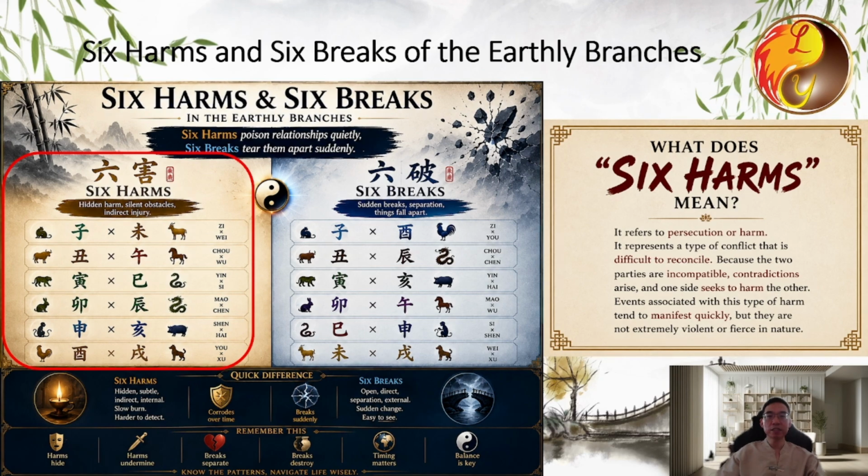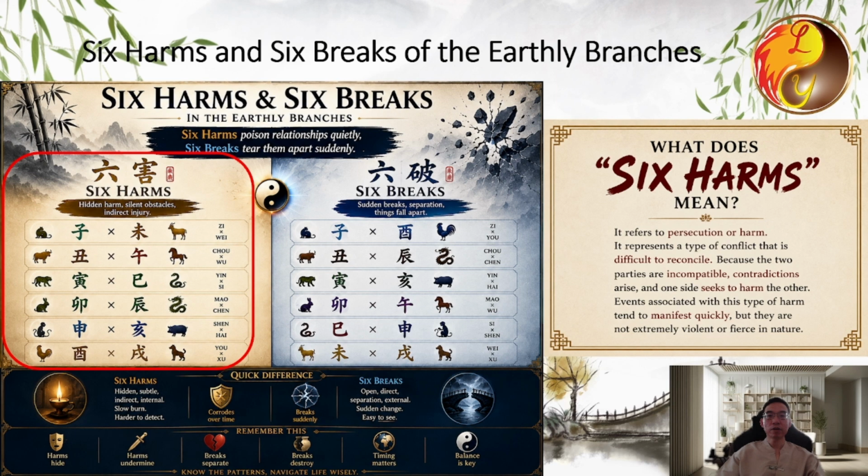Today we will continue by discussing the 6 harms and the 6 breaks. There are 6 groups of 6 harms among the earthly branches: 子未、丑午、寅巳、卯辰、申亥 and 酉戌.